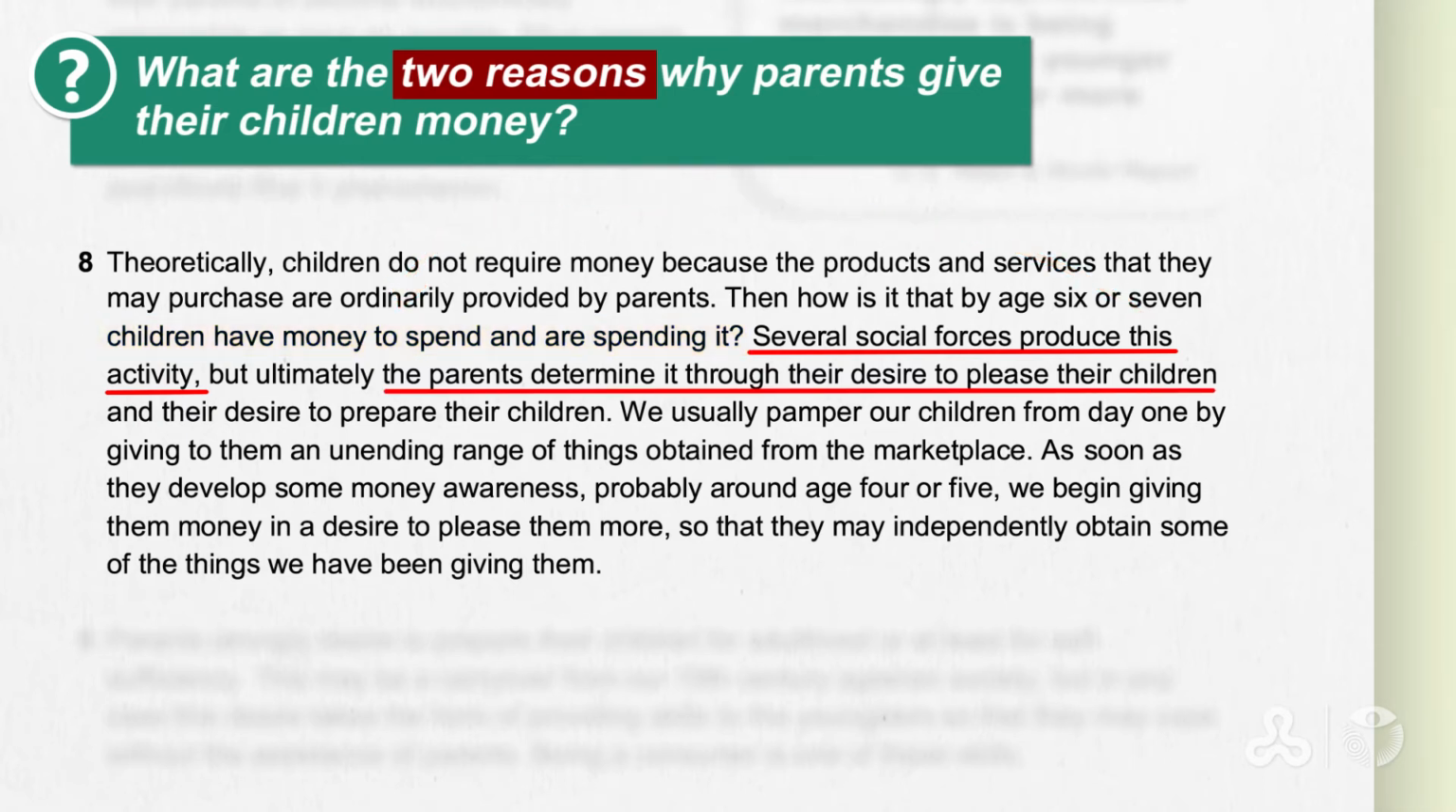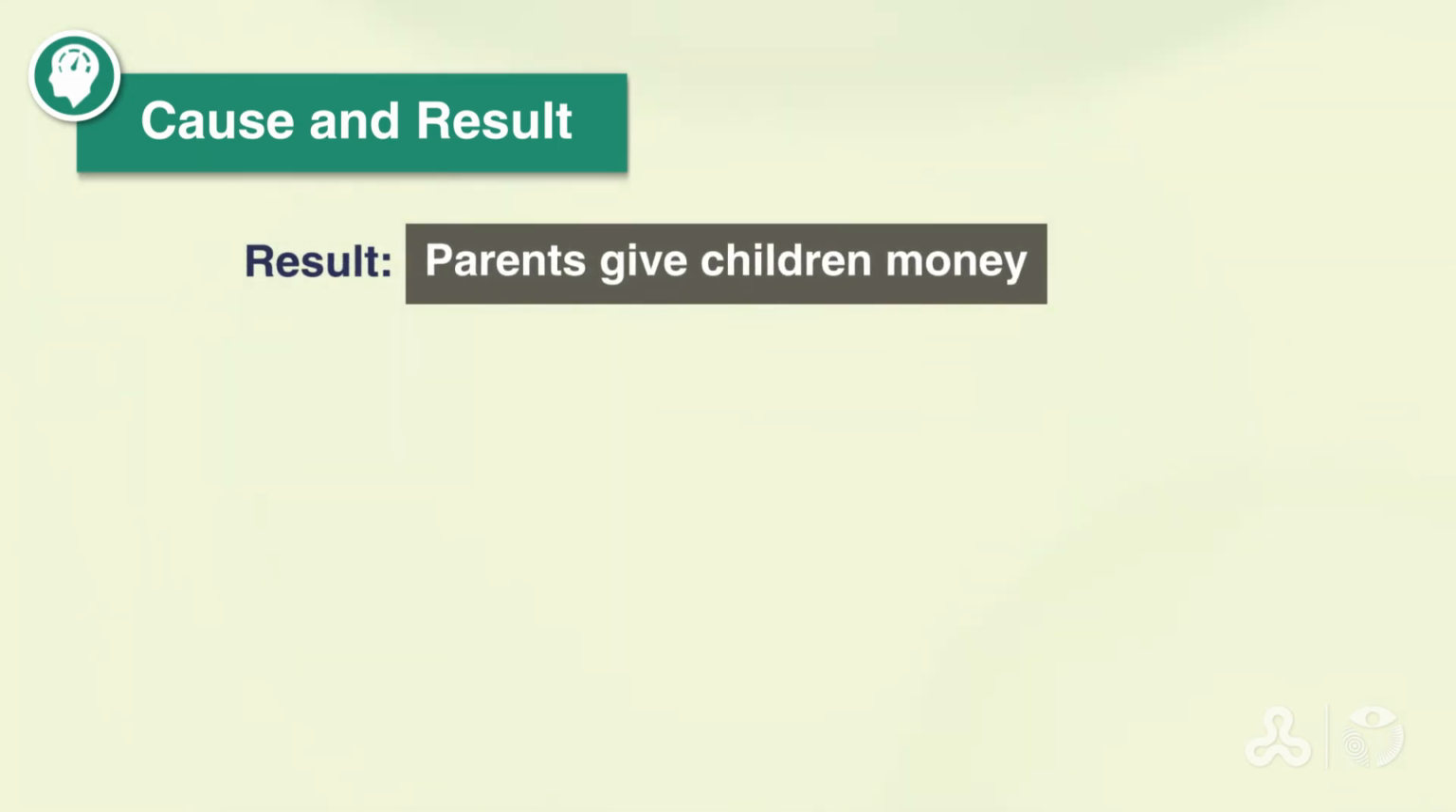So if you continue reading, it says here, the parents determine this activity, they determine it through their desire to please their children. And remember, the word and connects between 2 items, זה מחבר בין שני פריטים. The desire to prepare their children. Okay. So let's put this in a graphic form and see how the answer should look like. Okay, so it says here, parents give children money. Okay, התוצאה שההורים מביאים לילדים שלהם כסף. מהם הסיבות לכך? למה בעצם הורים נותנים לילדים שלהם כסף?